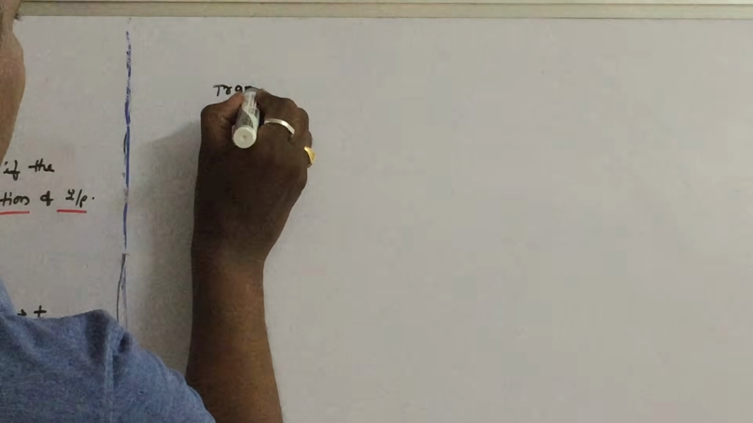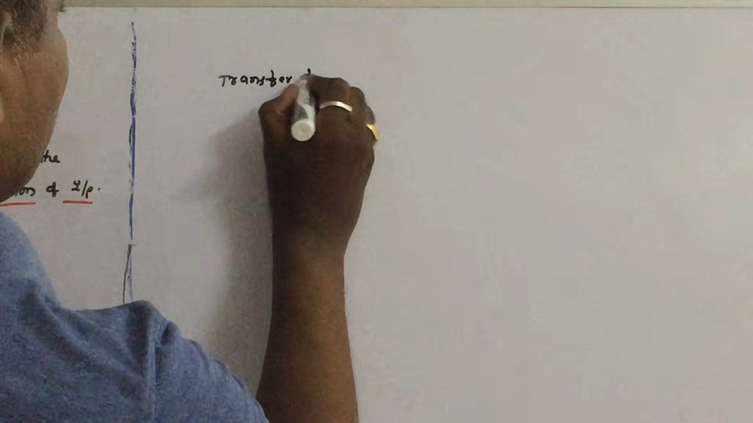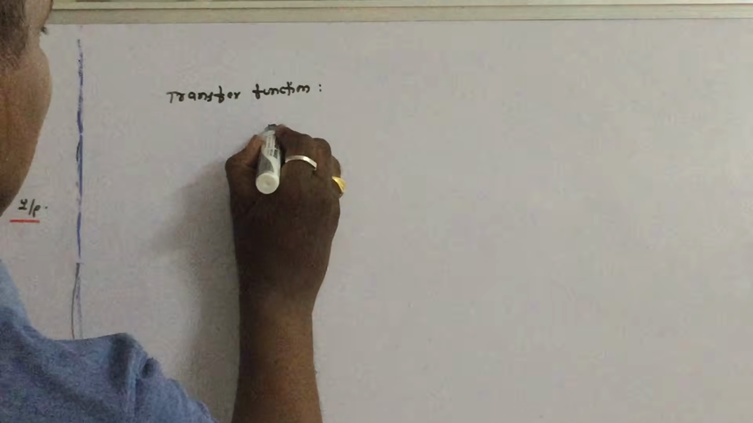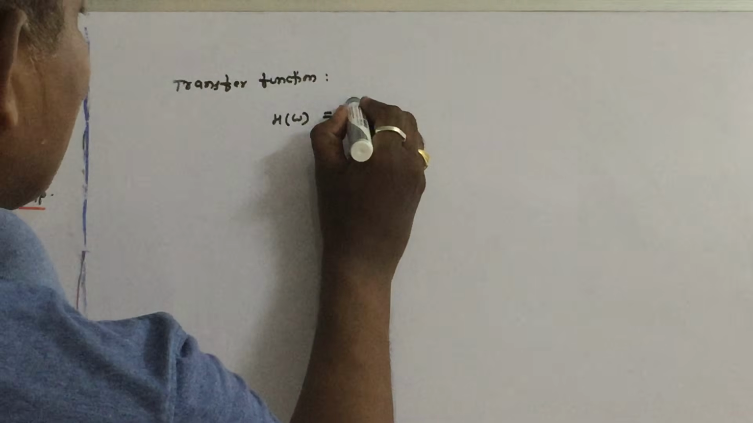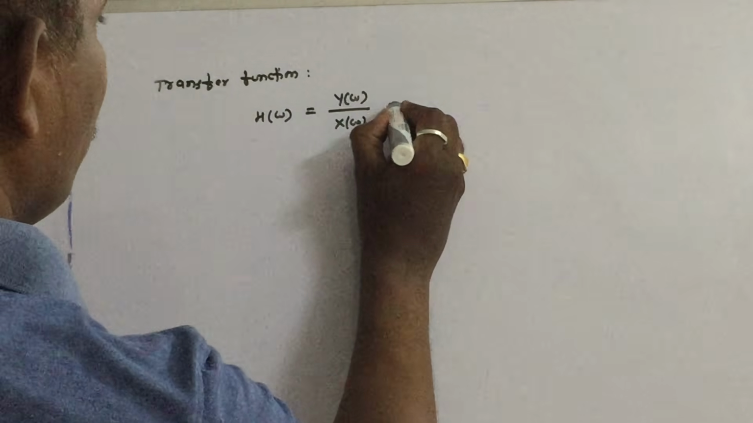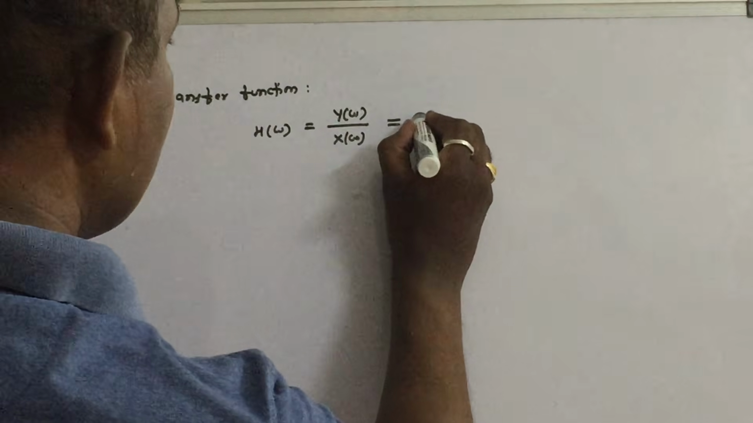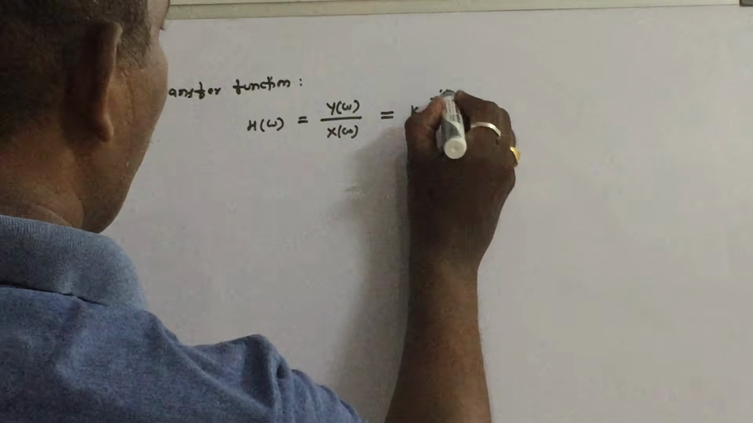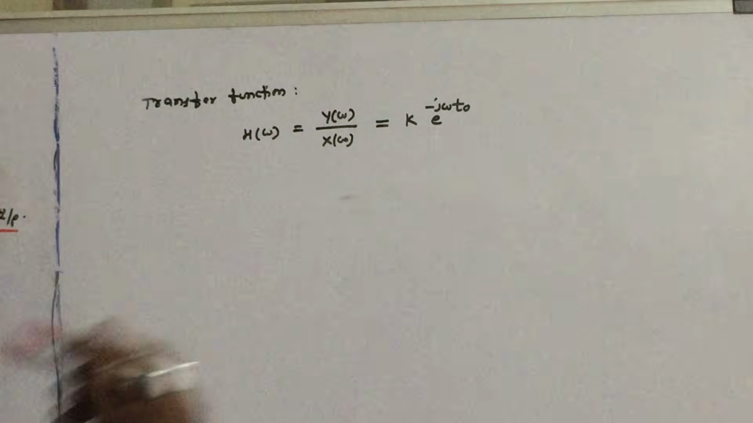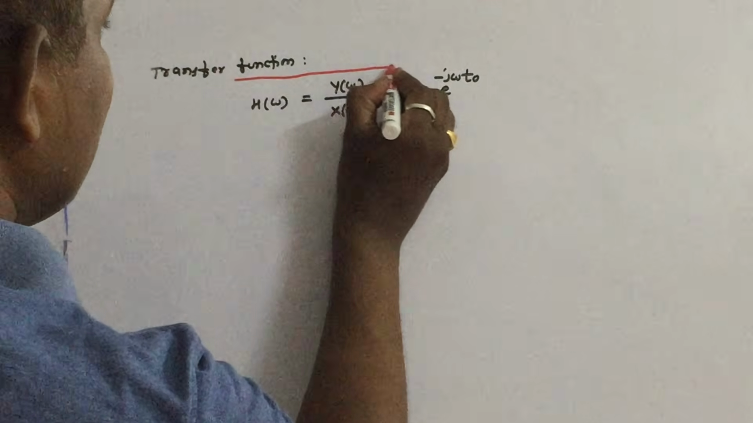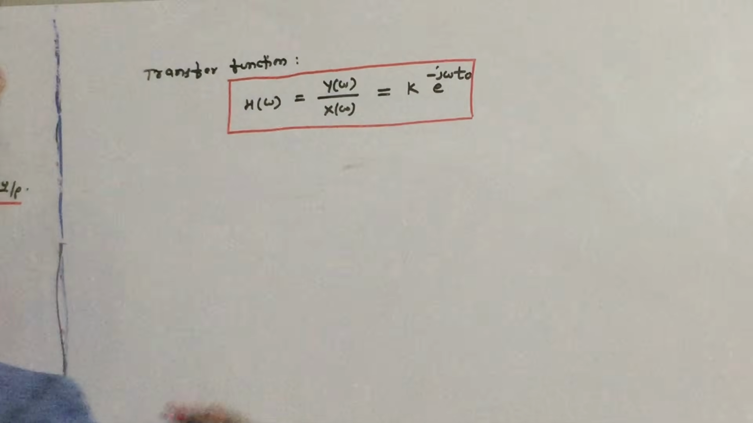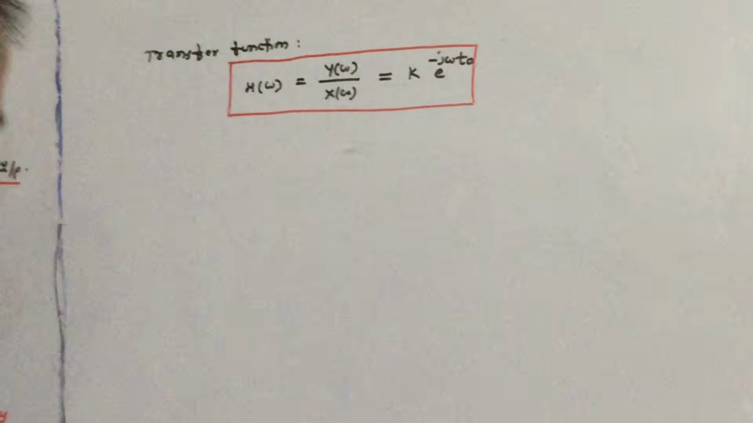As we have defined, the output to the input of the system is called the transfer function. Remember that the transfer function of the system is nothing but the output by input, represented as H of omega, the output Fourier transform by the input Fourier transform. For a distortionless system, this is K times e power minus j omega t0. So this is the transfer function of the distortionless system. Let us plot the magnitude and phase response.